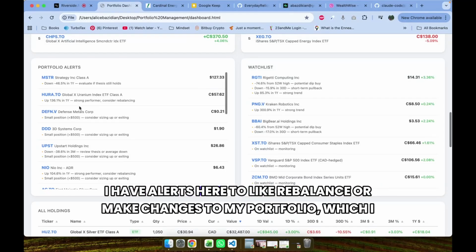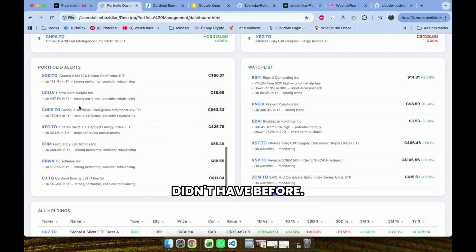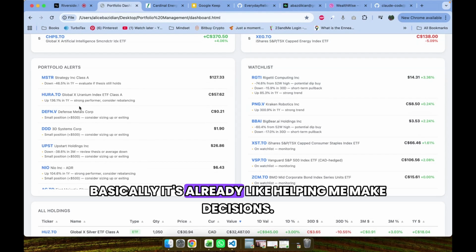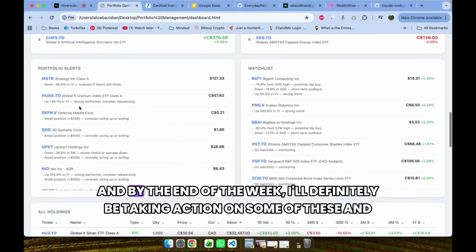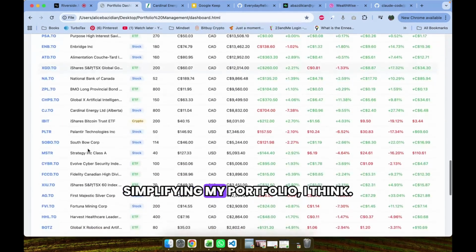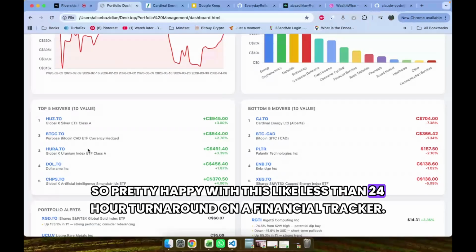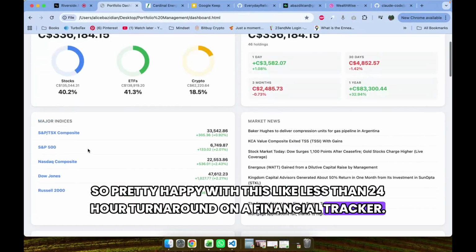I have alerts here to rebalance or make changes to my portfolio, which I didn't have before. Basically, it's already helping me make decisions. And by the end of the week, I'll definitely be taking action on some of these and simplifying my portfolio, I think. So pretty happy with this less than 24-hour turnaround on a financial tracker.